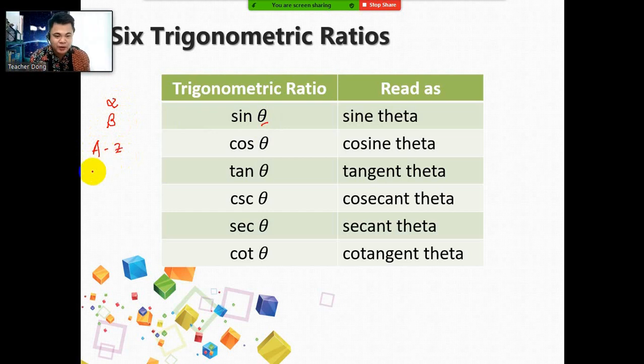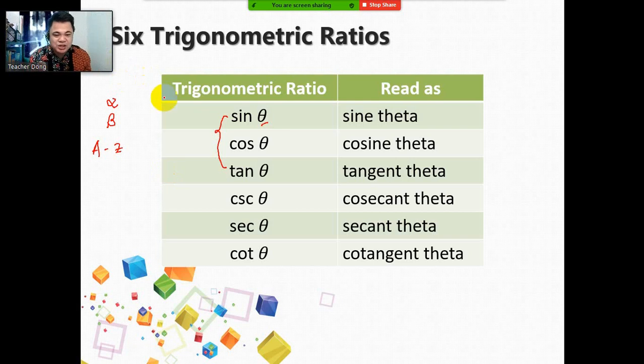Let's have first the primary trigonometric functions. Let's read them properly. First is sine theta. I would like you to repeat it. Sine theta. Okay, very good. Next, we have cosine theta. Repeat. Good. Next, we have tangent theta. Repeat. Okay, very good. It's a good thing that you can follow what I'm saying.